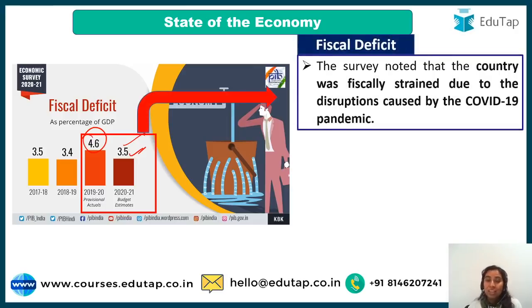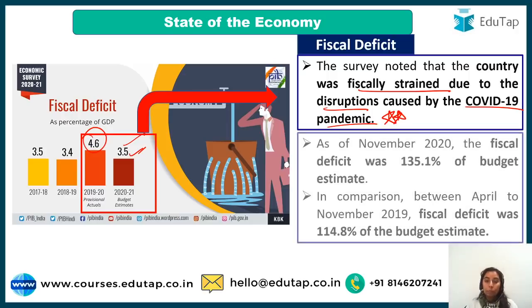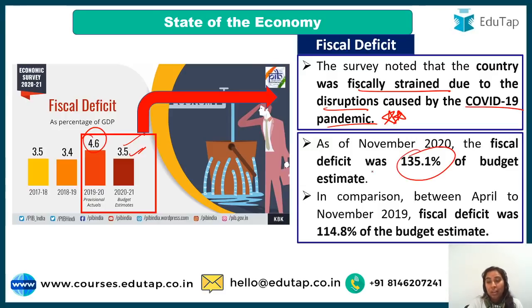The survey noted that the country was fiscally strained due to disruptions caused by the COVID-19 pandemic. So was the pandemic the reason for our country being fiscally strained? Yes, it was the direct reason. This can be a statement in your exam also, that which could be the reason for India being fiscally strained. COVID-19 pandemic, guys. And as of November 2020, the fiscal deficit was 135.1% of the budget estimate, and earlier it was 114.